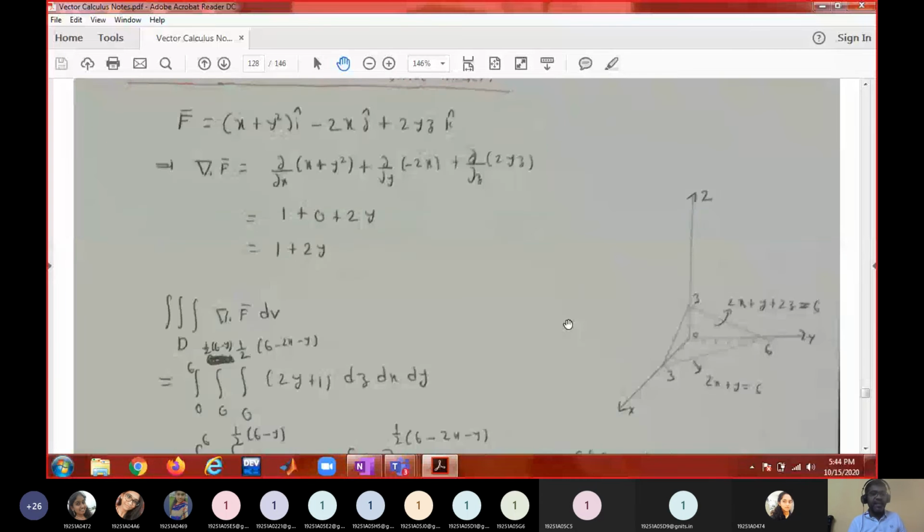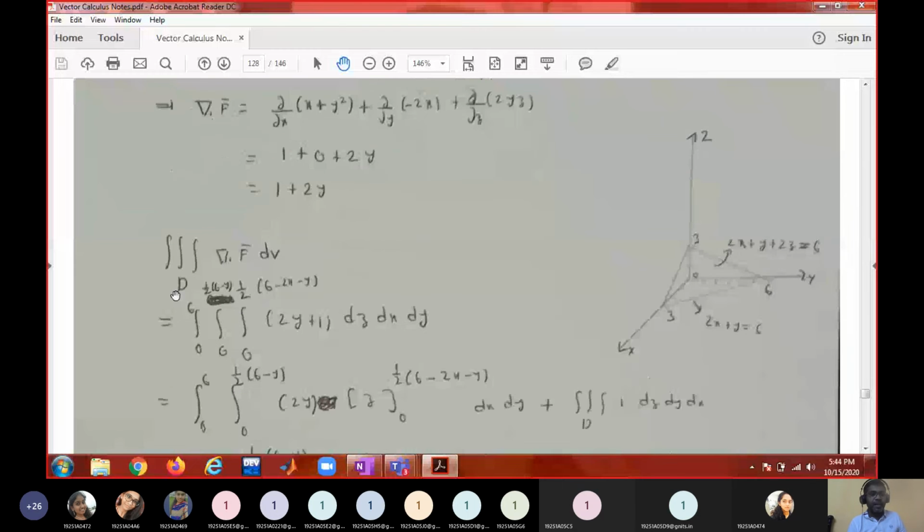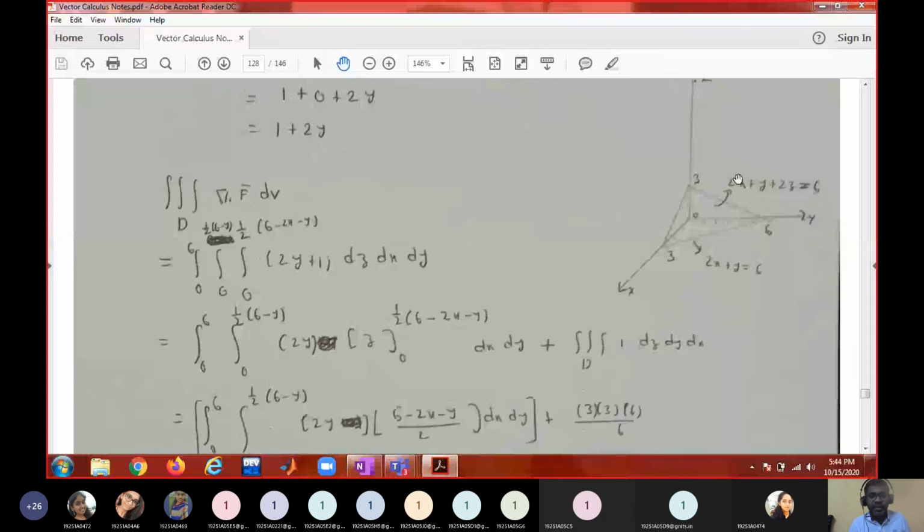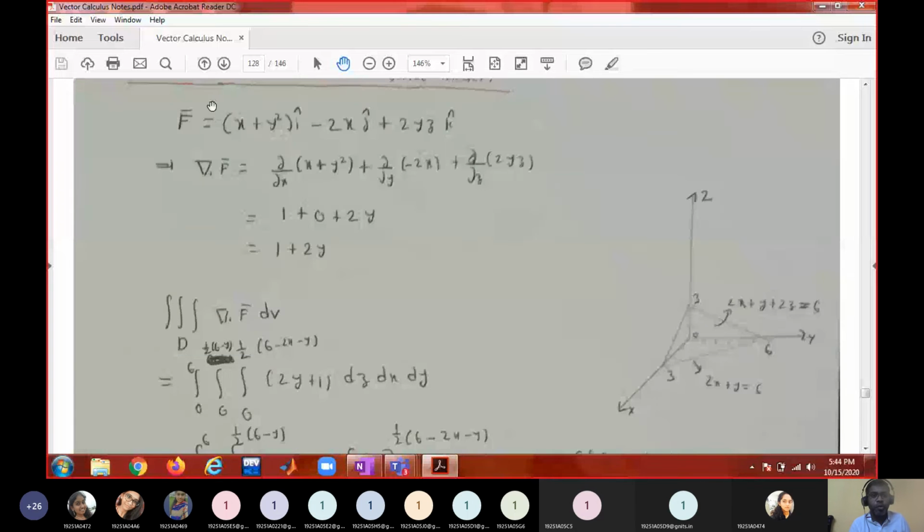What the theorem says: triple integral of del dot f bar dv equals the surface integral of f bar dot n bar ds. You know how to compute the divergence when f bar is given. Take the first component and differentiate with respect to x, the second with respect to y, the third with respect to z. Then the divergence is 1 plus 2y.